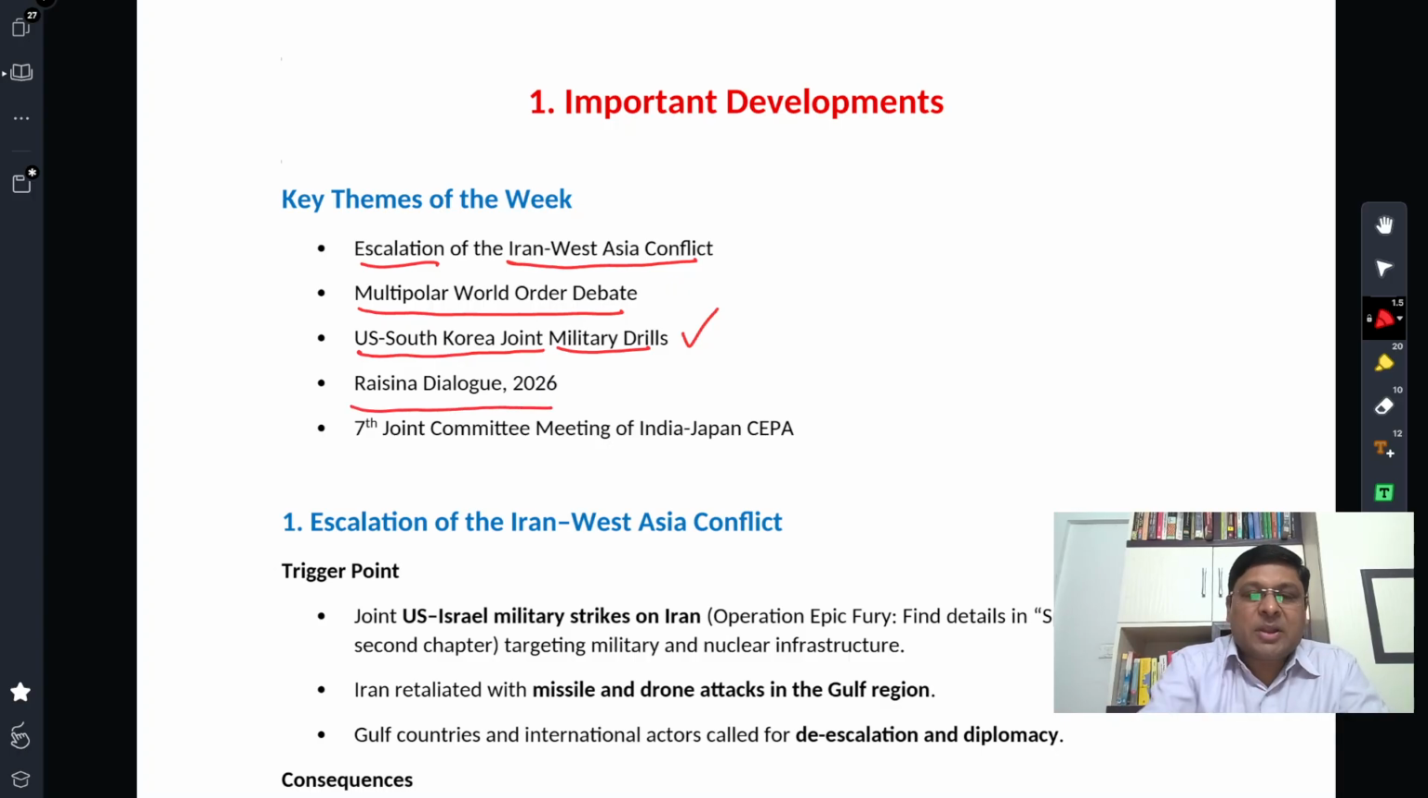Another important development that we see is the Raisina Dialogue that the government of India, Minister of External Affairs particularly, along with a think tank called ORF, Observer Research Foundation, hold. Let's go through what have been different important themes as far as Raisina Dialogue 2026 is concerned. Next theme is the 7th Joint Committee meeting of India Japan CEPA. I would discuss what has happened in this meeting as well.